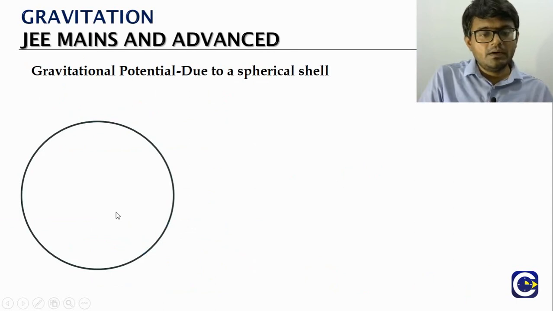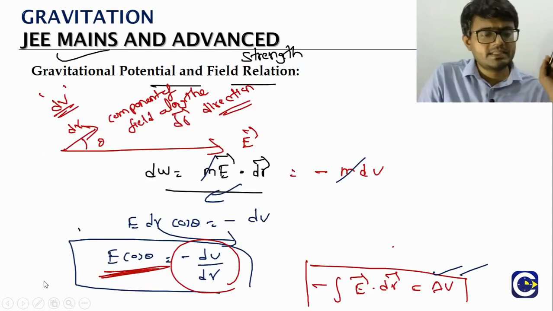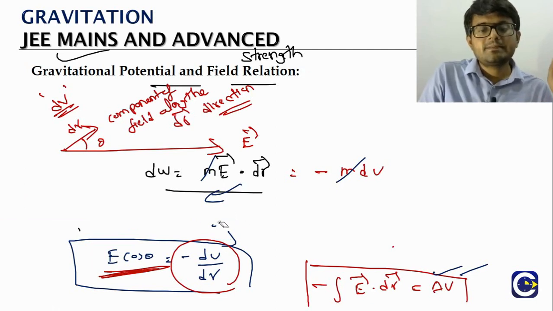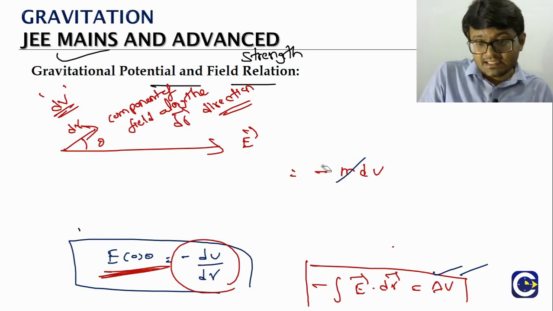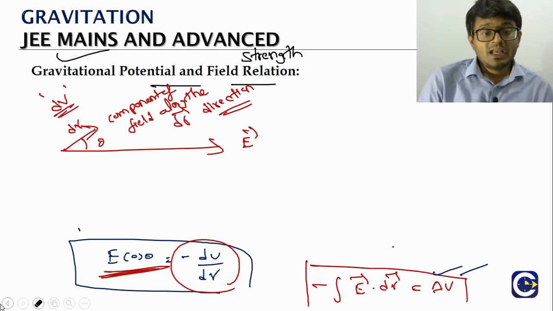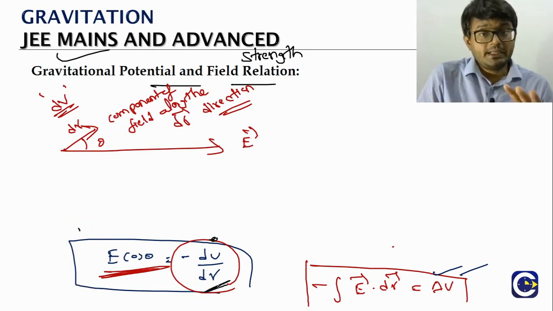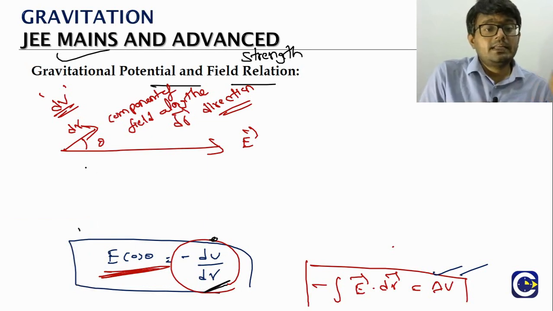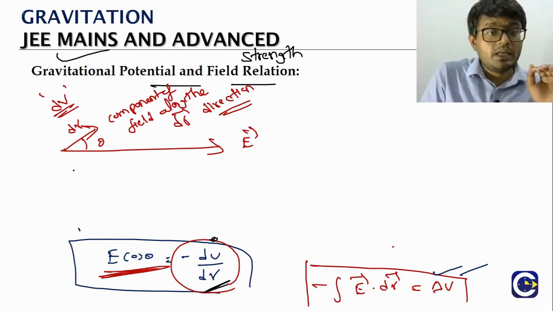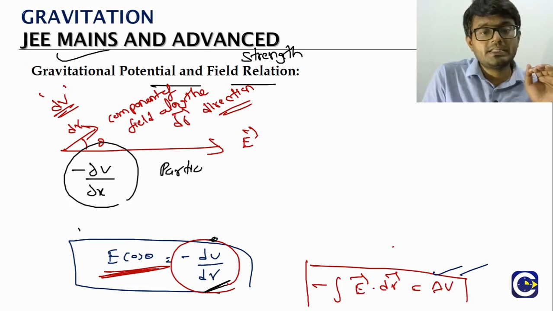Now using this result, this is something that we will again learn in a detailed manner when we go to the +2, but here we will just get the final result as to how it is coming. If we give a small displacement along the x-axis and see what is the change in the potential value just because of the change in the x coordinate, that particular derivative we will call a partial derivative.